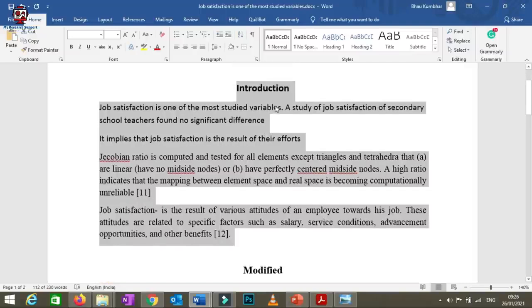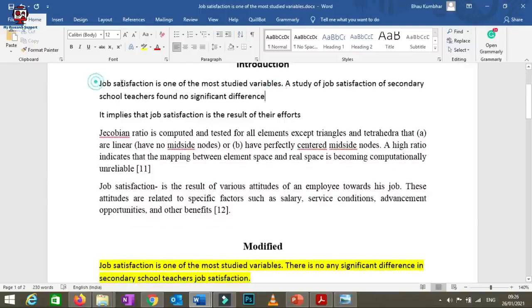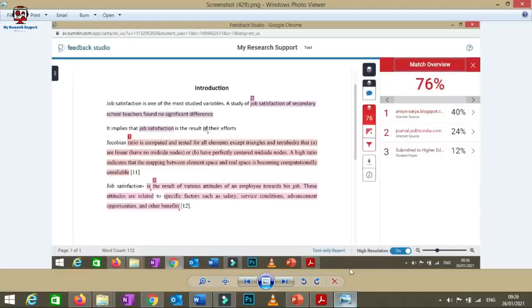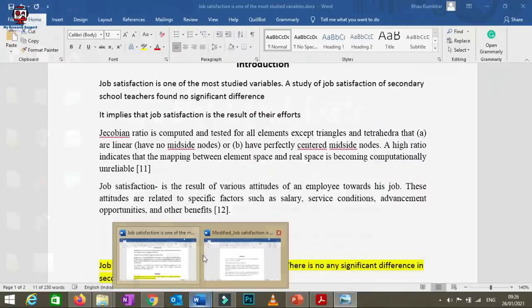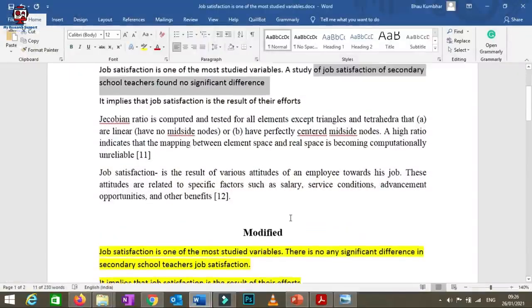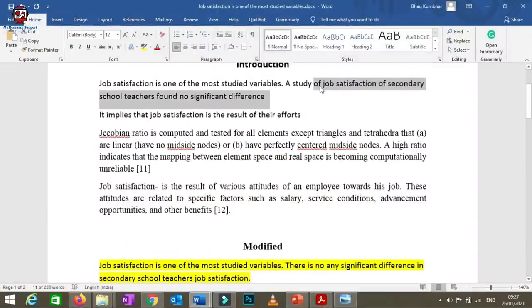As I said, for this first sentence, we found that these words are highlighted. A study of job satisfaction of secondary school teachers found no significant difference, as you can see here as well. See, from job satisfaction to significant difference, all the words are highlighted. So what I have done here, how I have modified this? A study of job satisfaction of secondary school teachers found no significant difference.